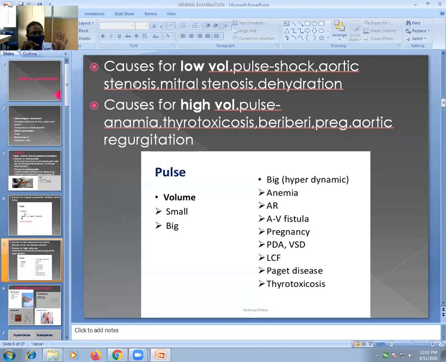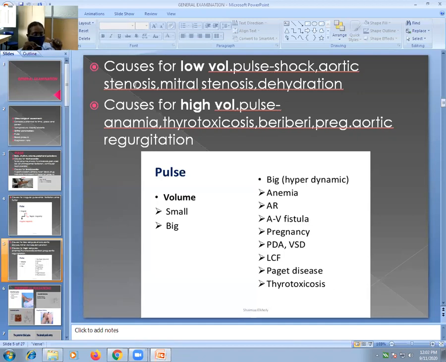What happens if the mitral valve is not closed properly during ventricular systole? It means when your ventricles are contracting, the mitral valve should be closed. But if the mitral valve is not closing properly or remains open, what will happen when your ventricle contracts? The blood will regurgitate back into the atria.